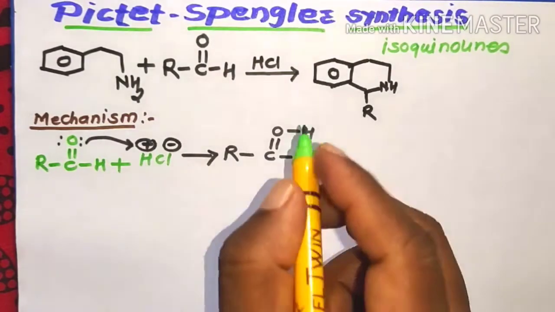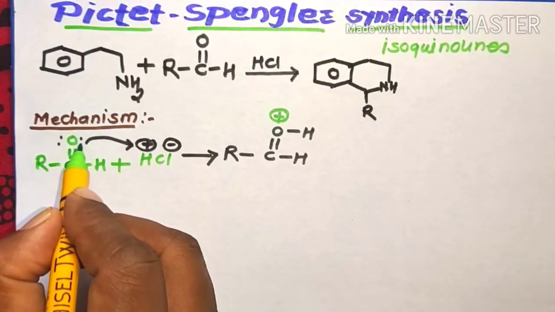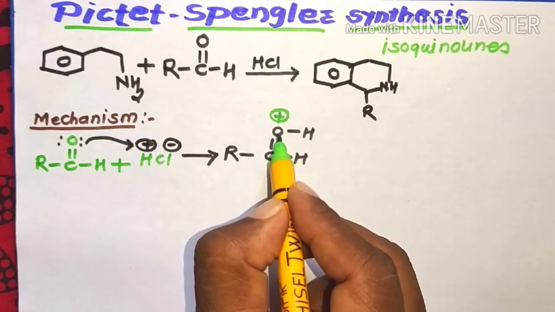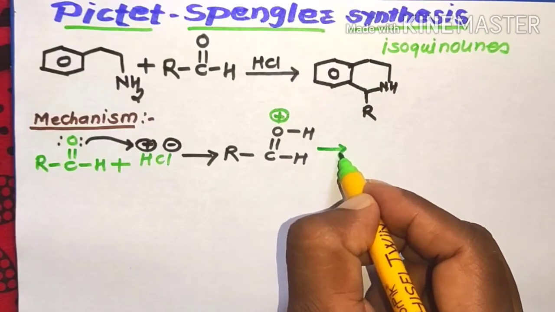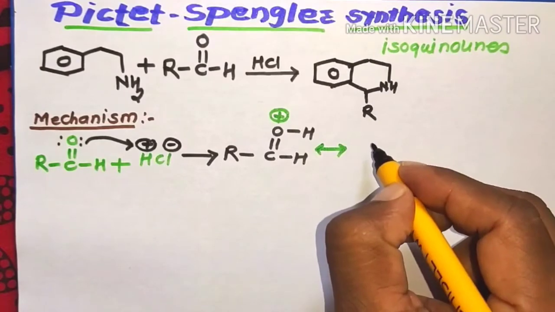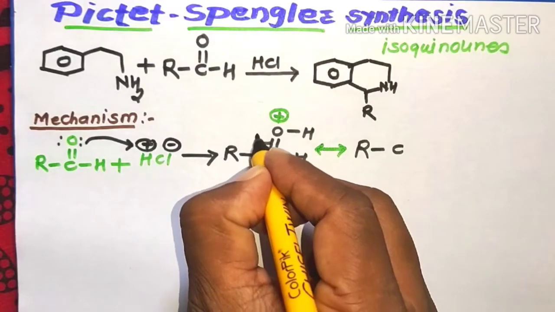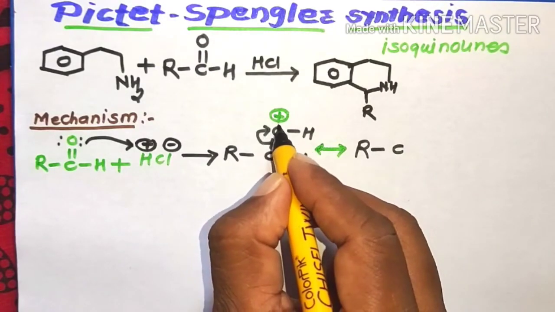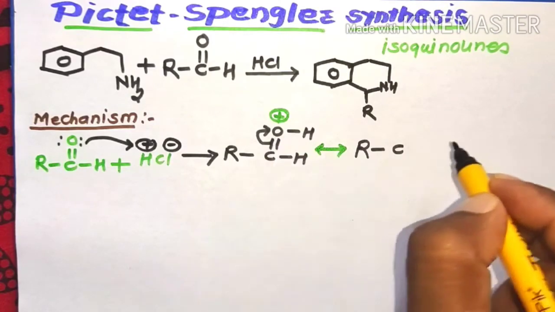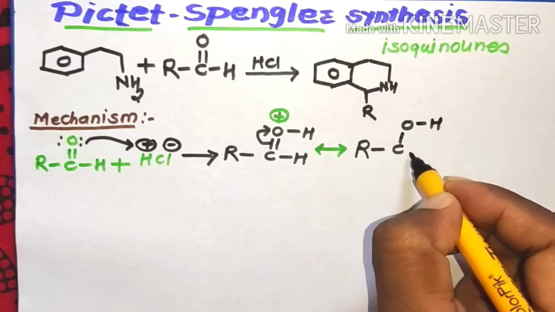This oxygen contains a positive charge, that is electron deficiency, due to one of the electrons being donated toward the H+ ion. Then the bonding electrons shift toward the oxygen atom due to its electron deficiency, shifting from carbon to oxygen to form C single bond OH.